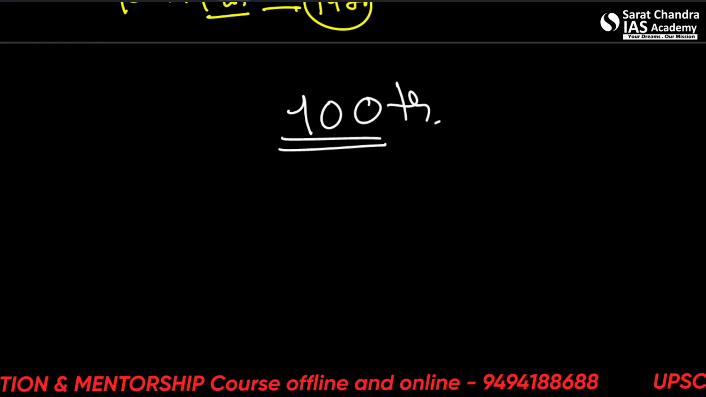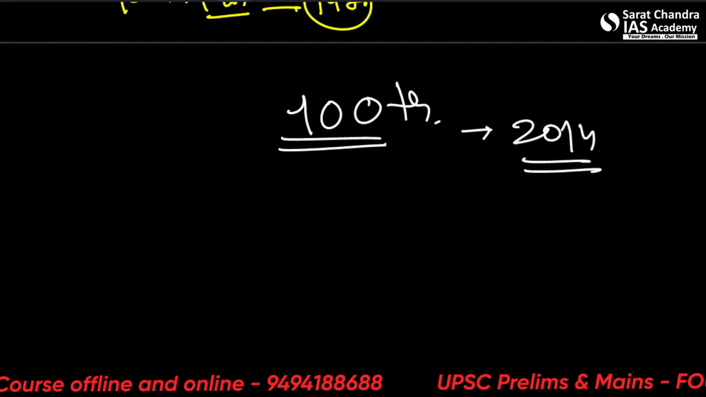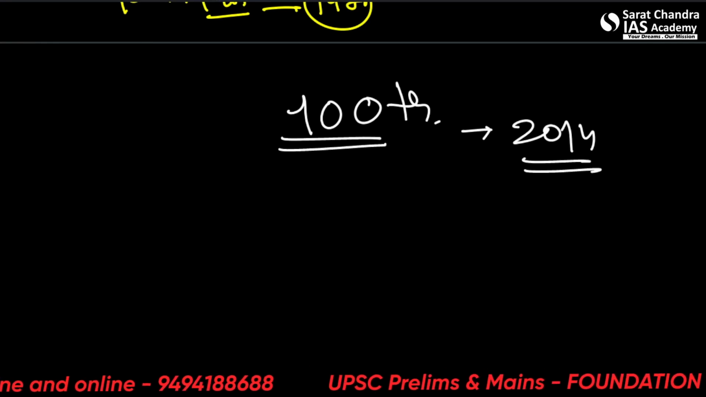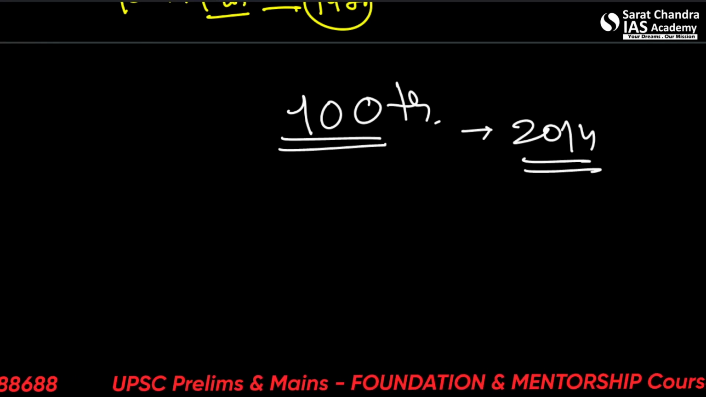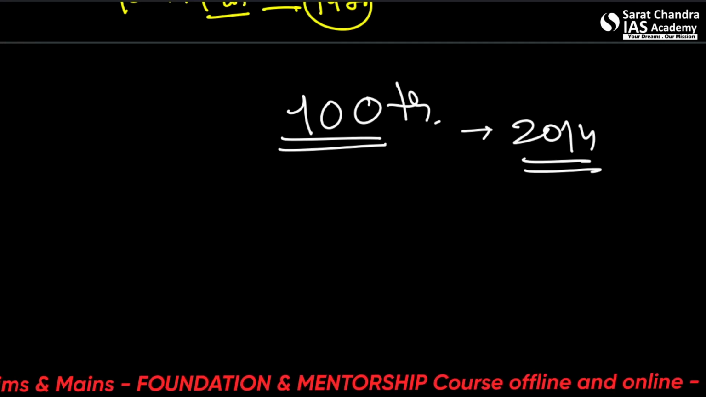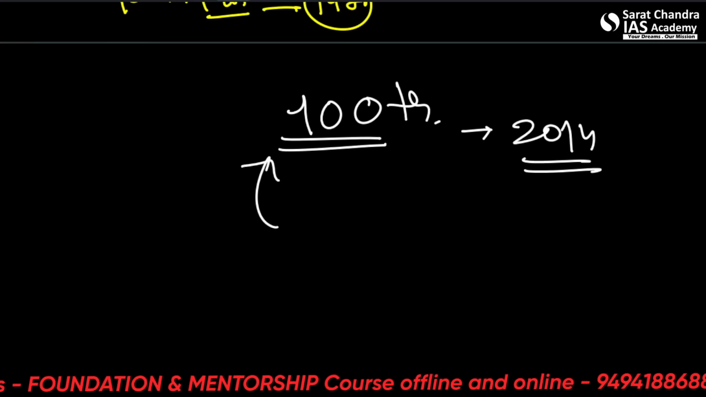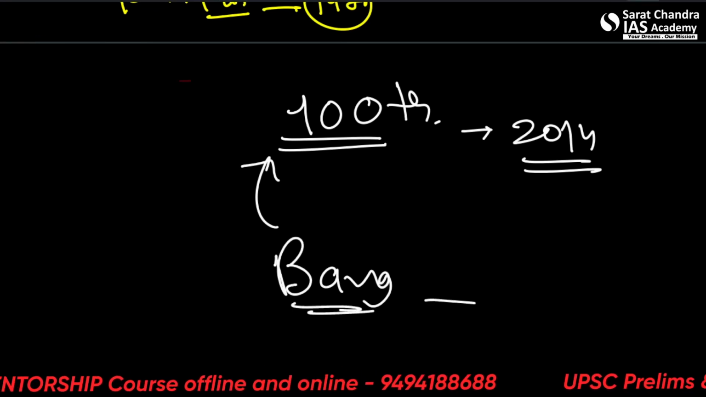100th Constitutional Amendment Act of 2014. It gave effect to the acquiring of certain territories by India and transfer of certain territories to Bangladesh, in the land boundary agreement of 1974 and protocol of 2011. So the India-Bangladesh territory exchange was this 100th.